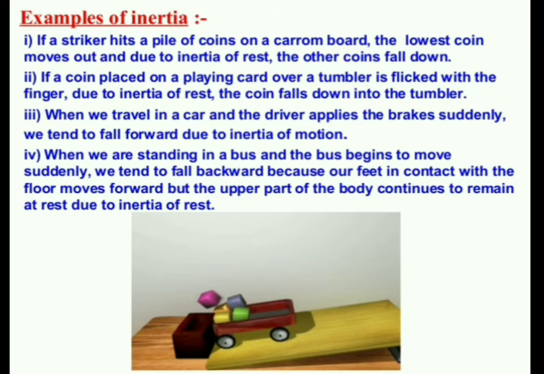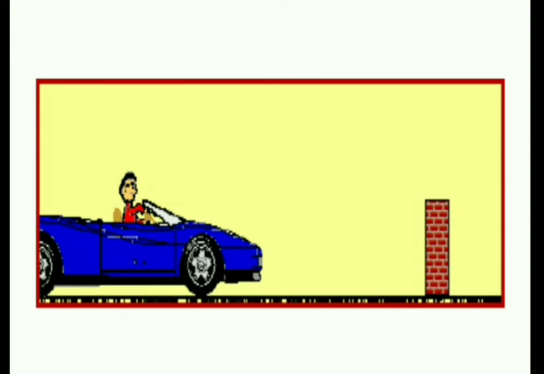Is it clear, my dear students? Let us see one picture related to inertia. Here there is a junction and a wall. Suddenly the driver applies the force, so his body moves forward.